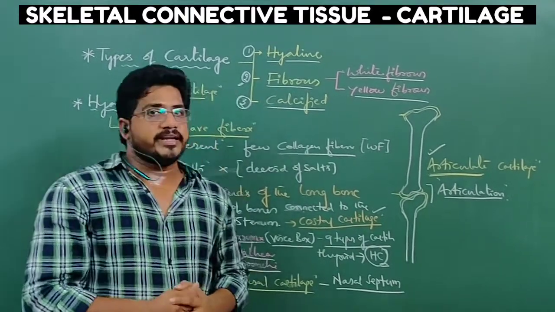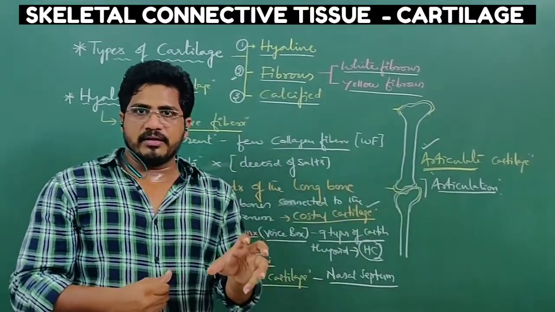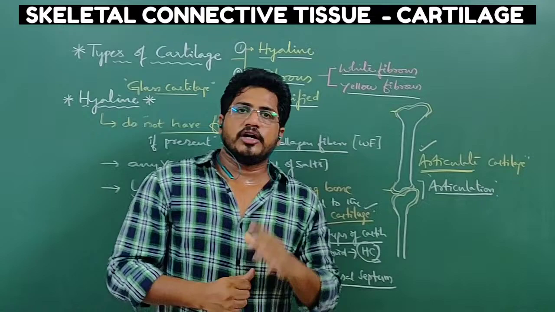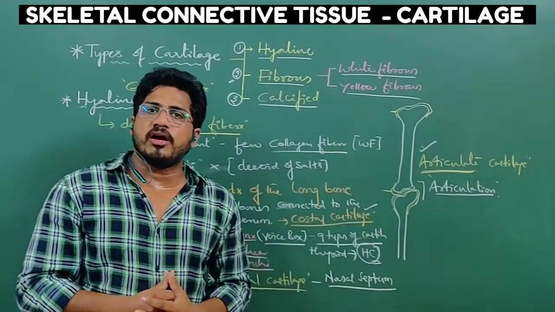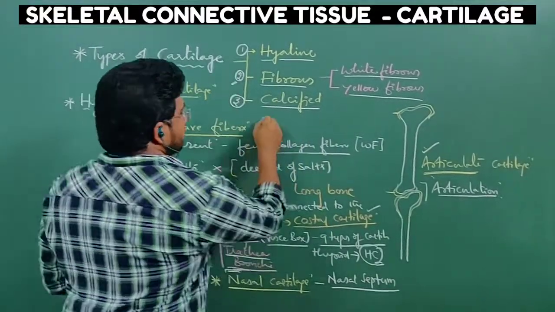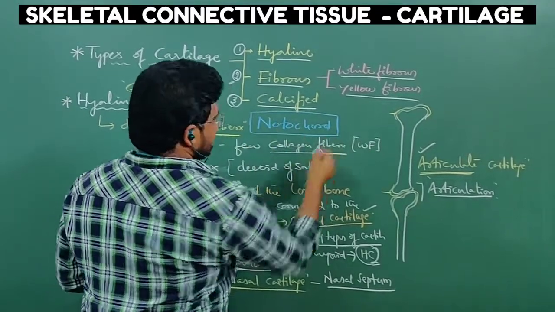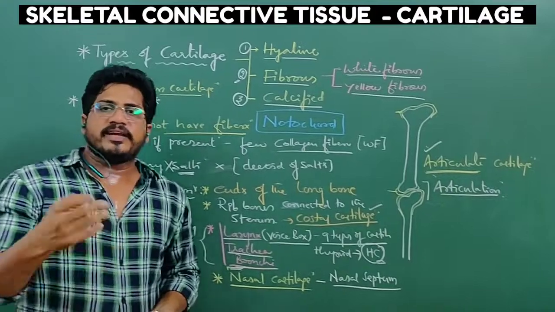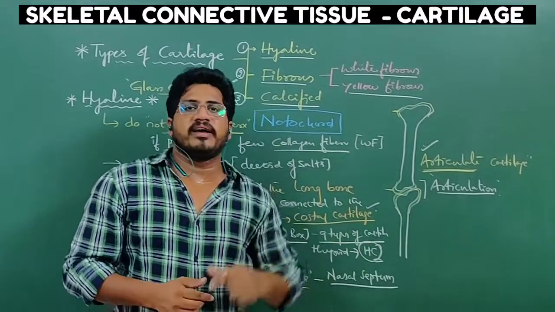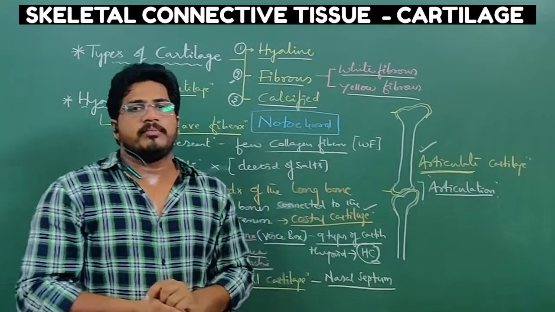One more important and interesting thing is, before our birth, called prenatal life, the maximum of our bones are made of hyaline cartilage. Suppose the chordate's very important character is called notochord. By the presence of notochord only, we can say this animal is a chordate. If it is absent, we can say this is non-chordate or invertebrate. So this notochord is also made up of hyaline cartilage. This is what we have about hyaline cartilage.